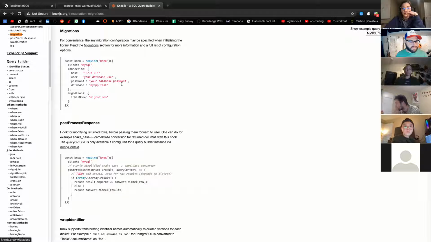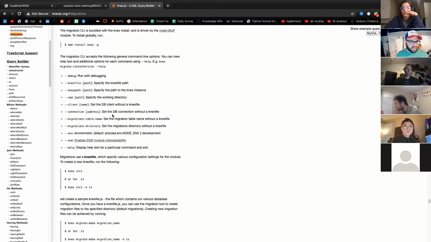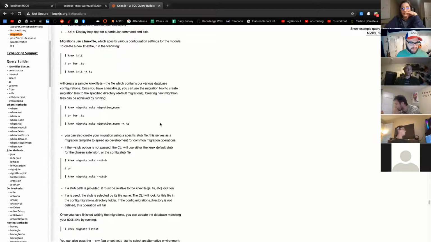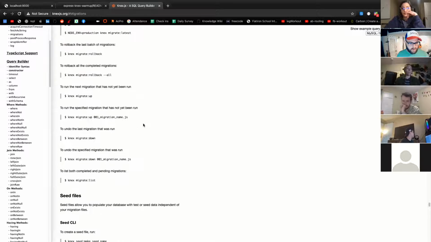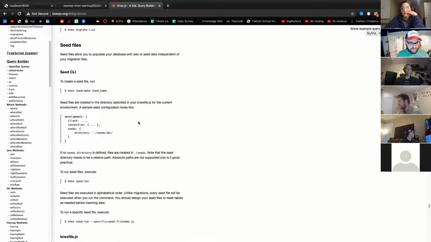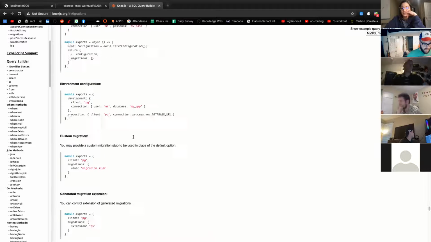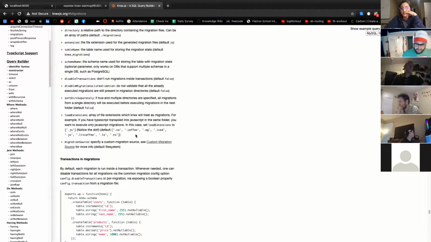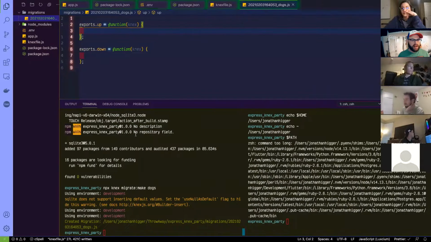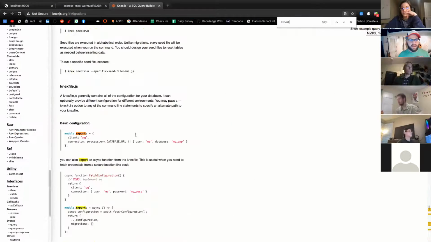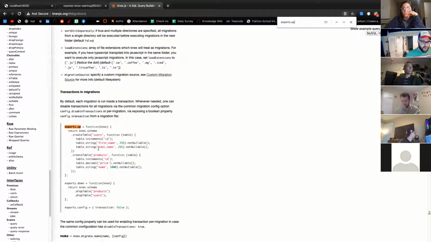Migrations. Read the migration section. This is terrible. This is horrible. It doesn't even give an example of what the code should look like. I wonder if I can do a Command F on up. Or maybe like, what does this code look like? exports.up. Oh, there you go. Cool. I'm going to copy this.